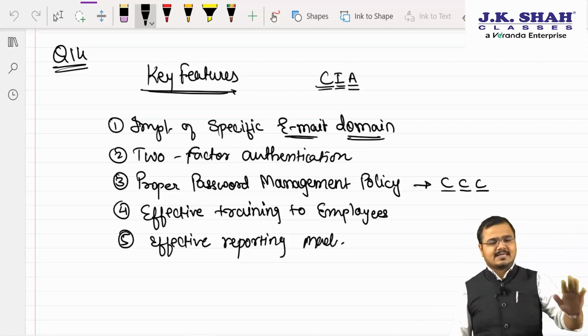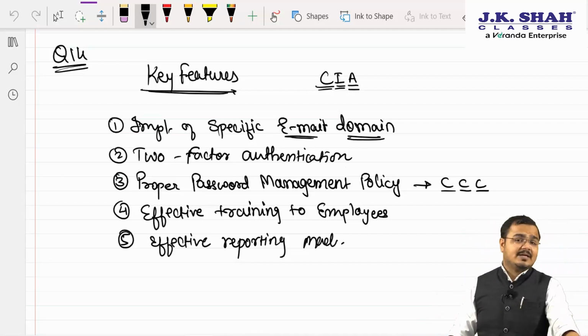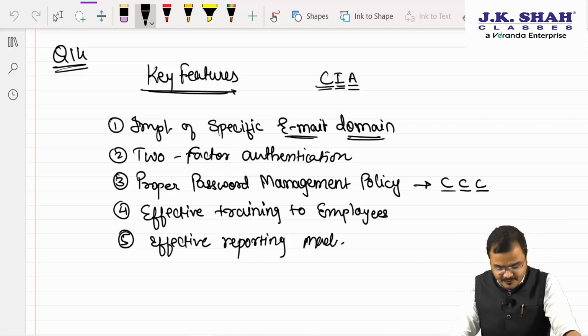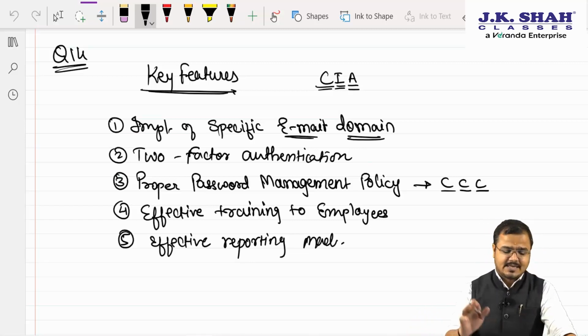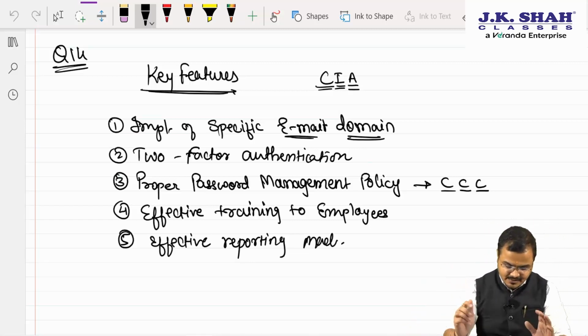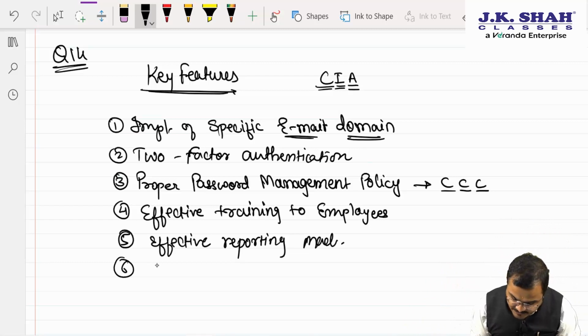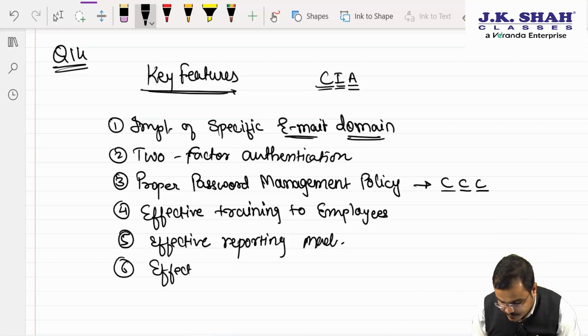Yes, sir. Then, sir, third one, proper password management is required. Fourth one, sir, effective training to employees is needed. Fifth one, sir, effective reporting mechanism is the most important and essential thing. Then chartered, a very important one is effective change management.